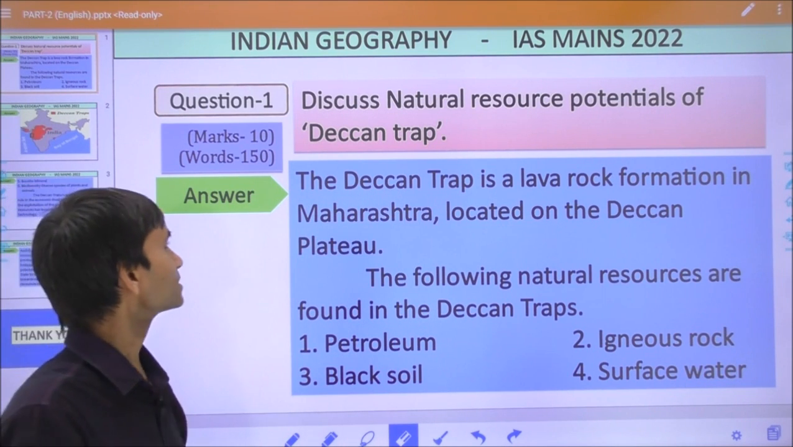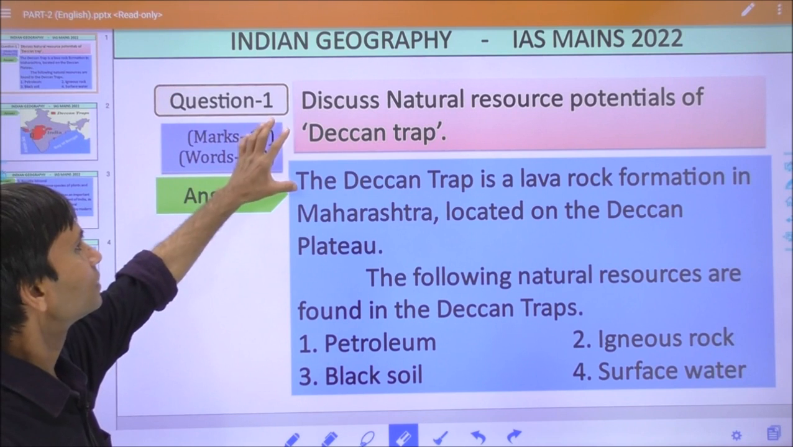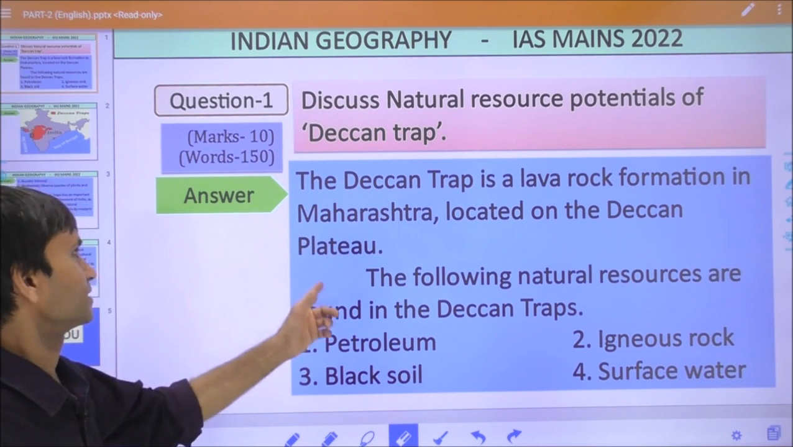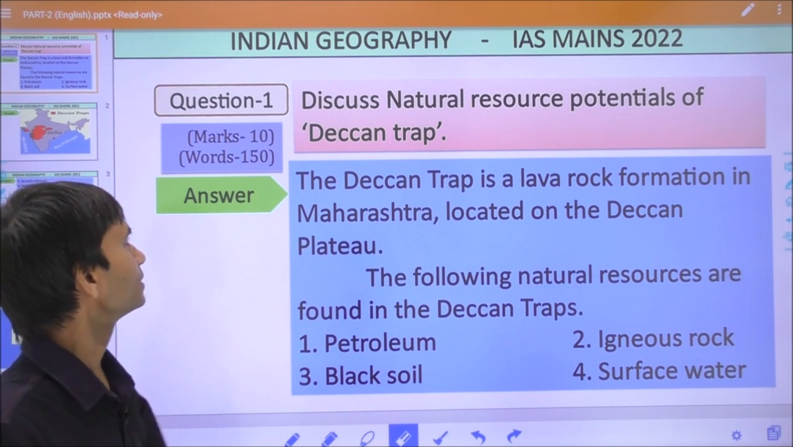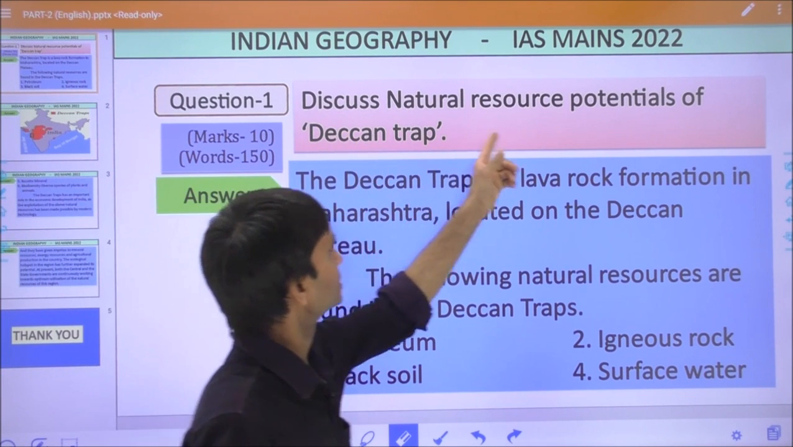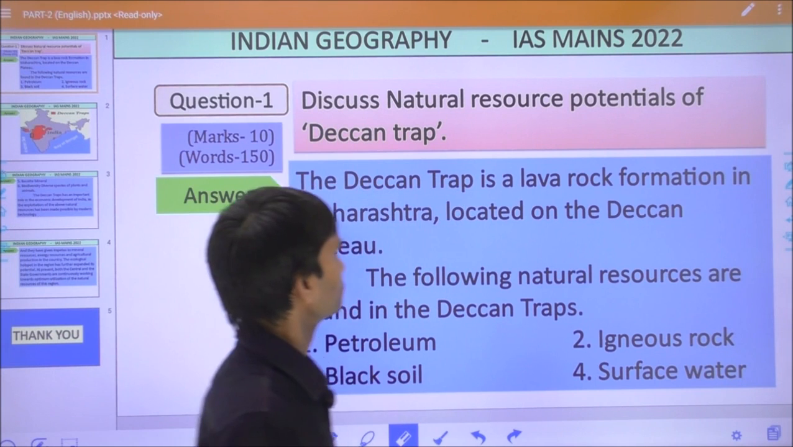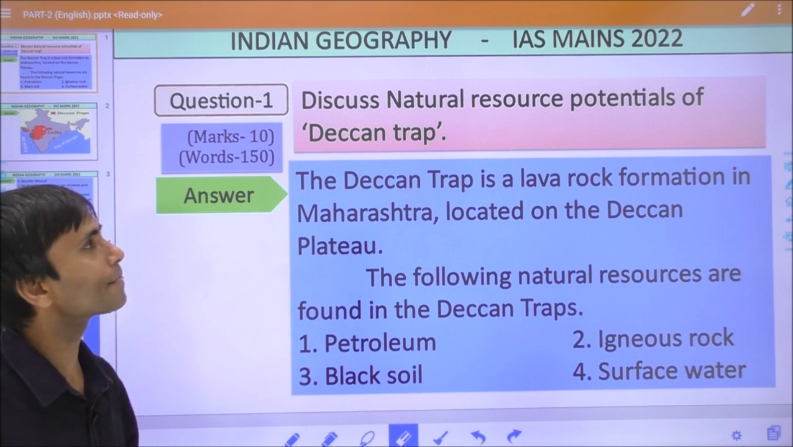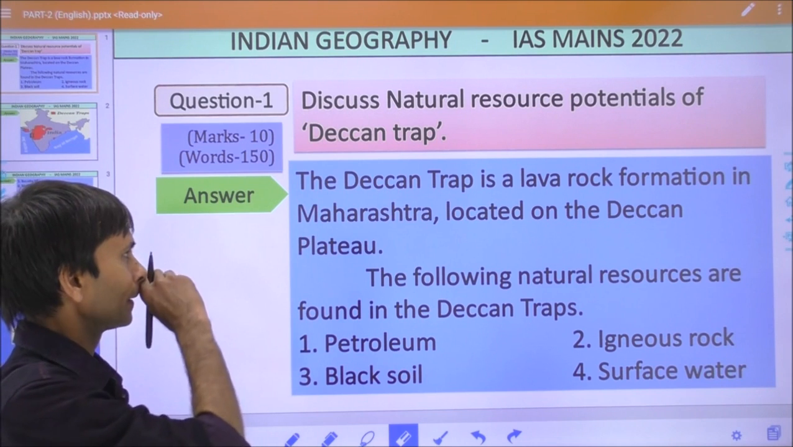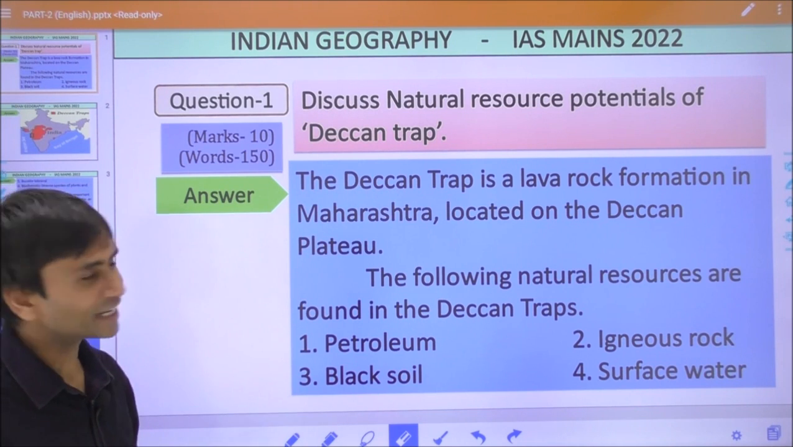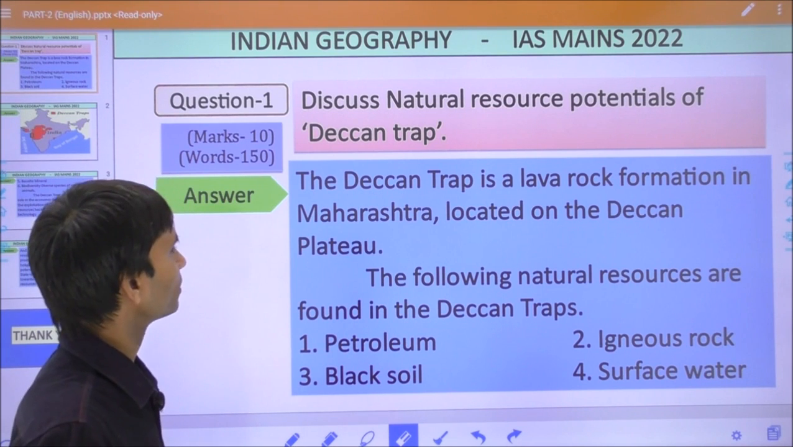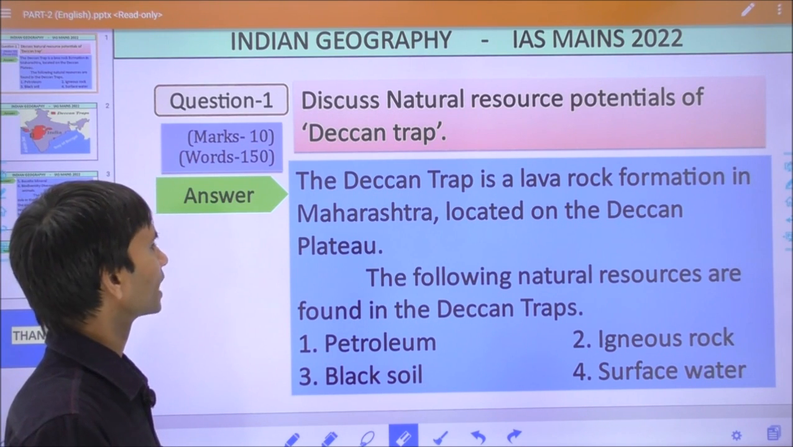So let's start. This is the question of 2022 from the Indian geography section. What the student has written: the question is, discuss the natural resource potential of Deccan Trap. This is the question of 2022, and the answer of that student is, the Deccan Trap is a lava rock formation in Maharashtra located on the Deccan plateau.